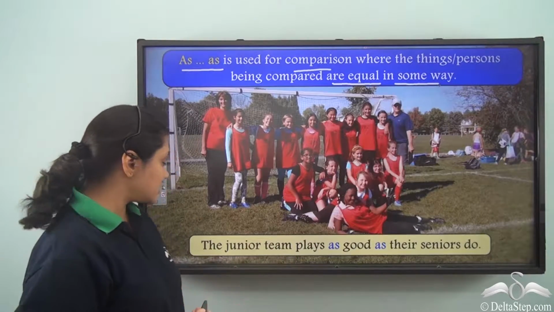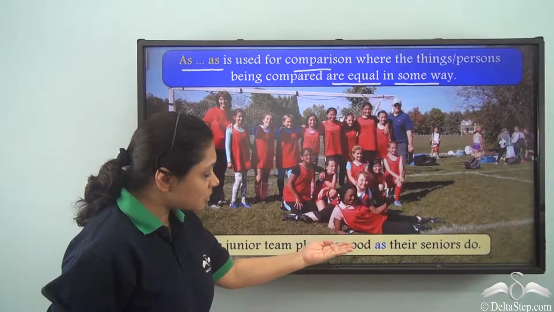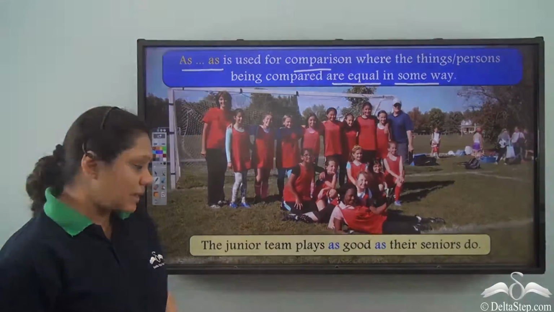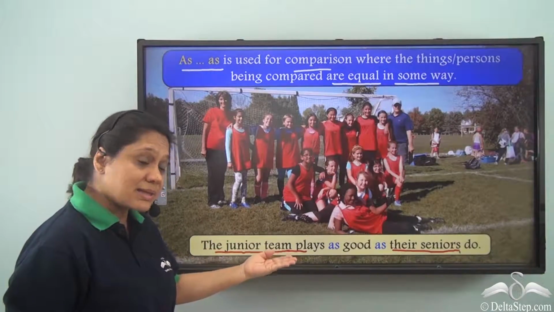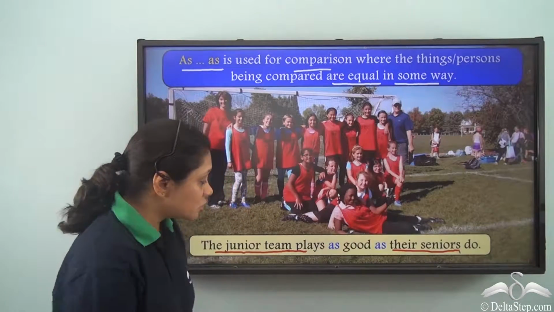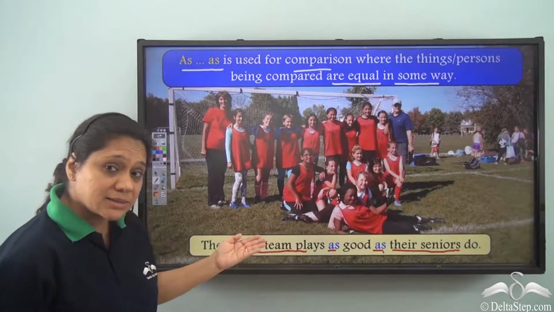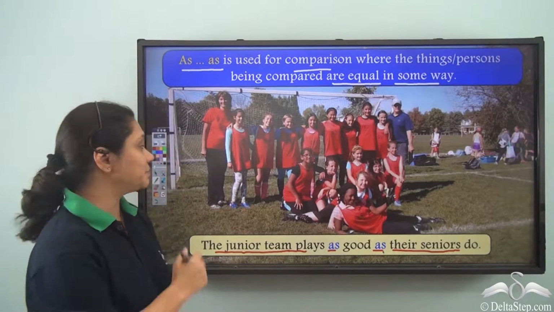Let us see this sentence. The junior team plays as good as their seniors do. What does this mean? This also means that the junior team plays equally good as their senior team. So, as is actually telling us that both the teams play equally good.